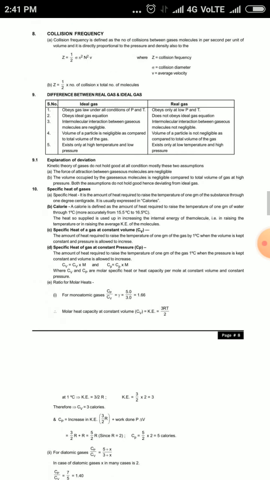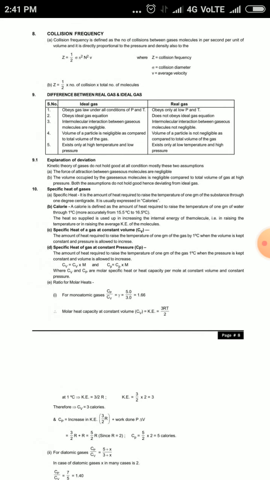So specific heat of a gas at constant volume, Cv, is the amount of heat required to raise the temperature of 1 gram of the gas by 1 degree centigrade when the volume is kept constant and pressure is allowed to increase. And Cp is the amount of heat required to raise the temperature of 1 gram of gas by 1 degree centigrade when the pressure is kept constant and volume is allowed to increase.